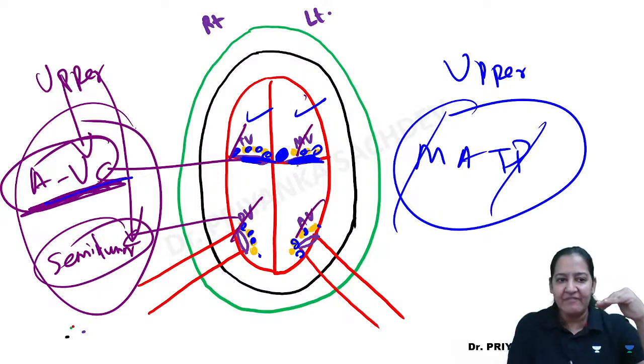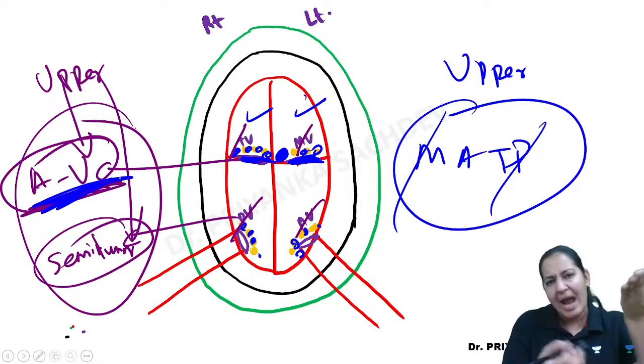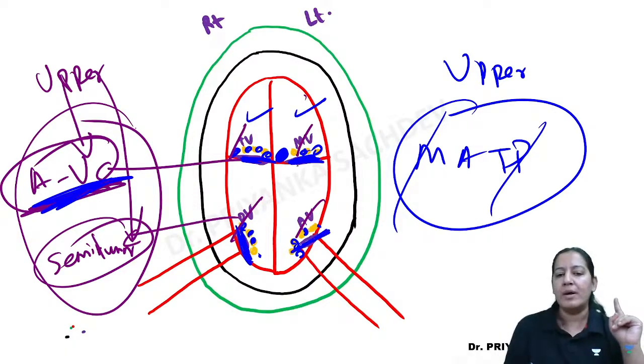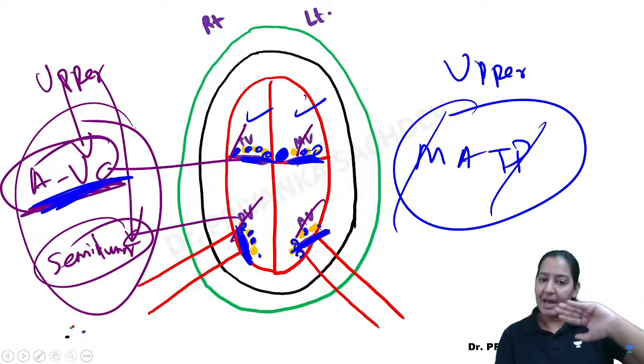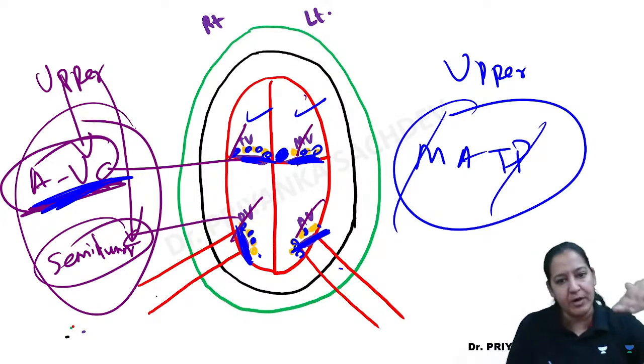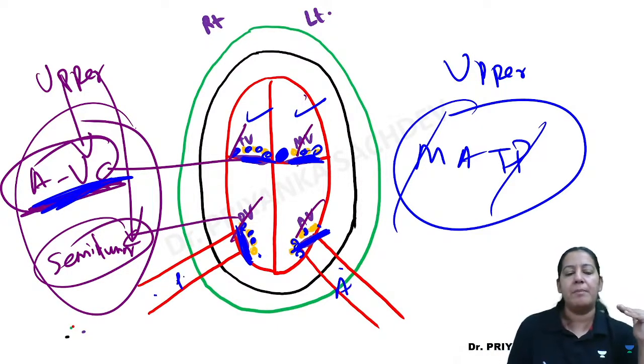So can I say in AV walls it occurs on atrial surface? Atrial means upper surface. Yes or no? And can I say in semilunar walls, what is the upper surface of semilunar wall? In semilunar wall, the upper surface is ventricular surface. The lower is either aorta or pulmonary vein. This is aorta, this is pulmonary vein.